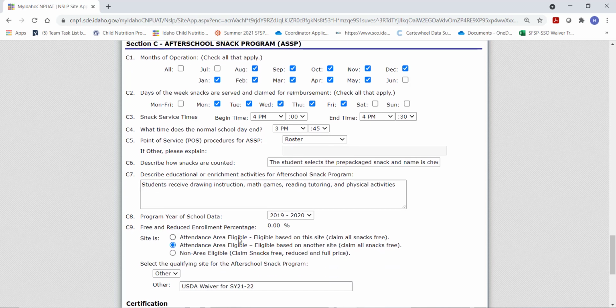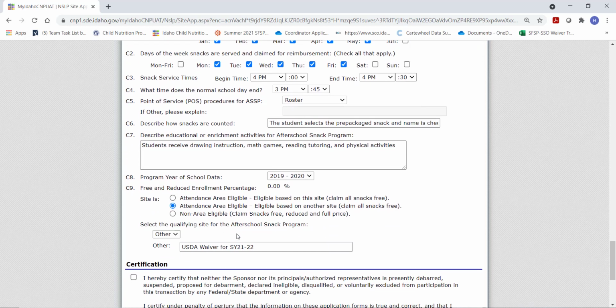This is an area eligible program on the basis that USDA released a waiver allowing all after-school snack programs to be operated as a non-pricing program. So if it's attendance area eligible, go ahead and click that. If it's not attendance area eligible, then click eligible based on another site, other, and USDA waiver for school year 21-22. Click the certification button, save.